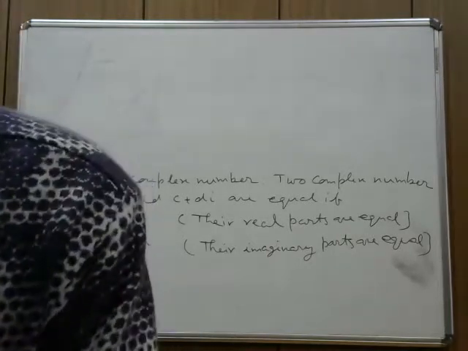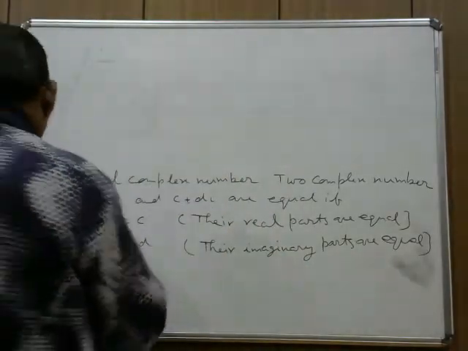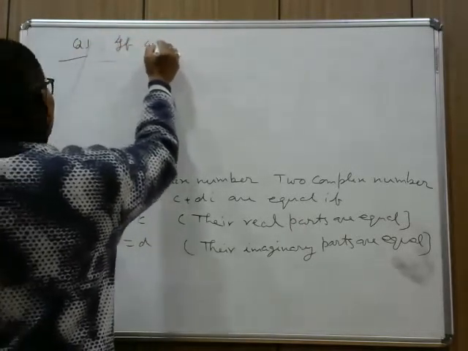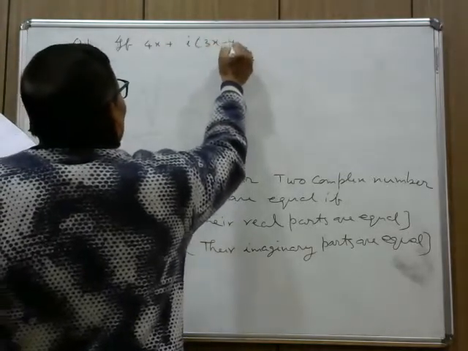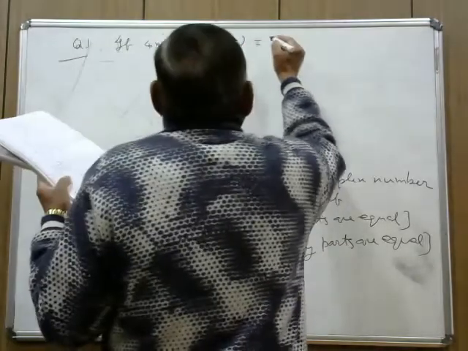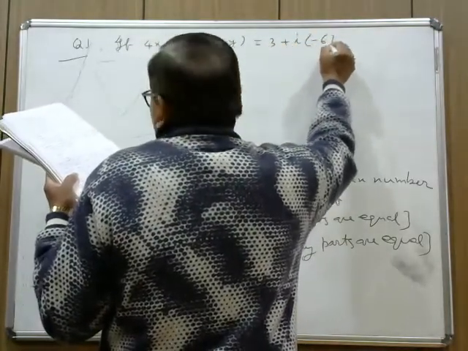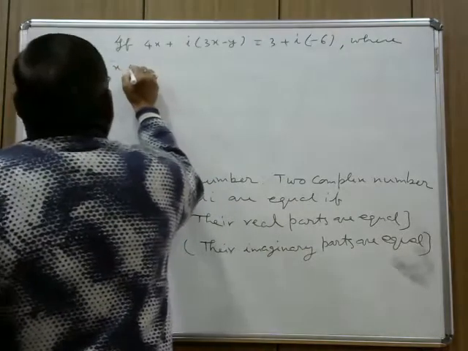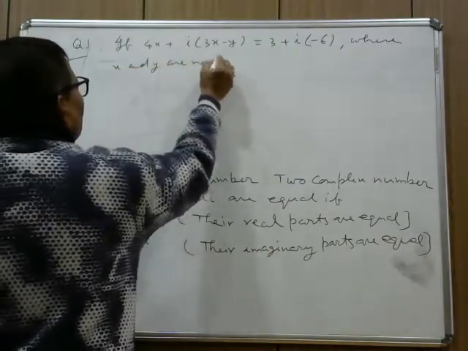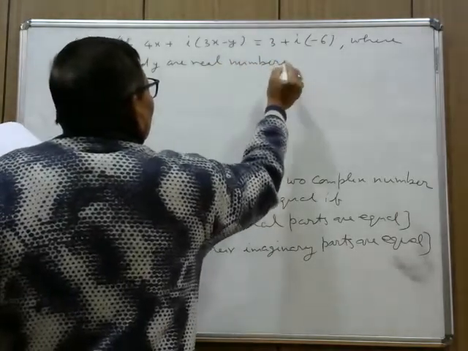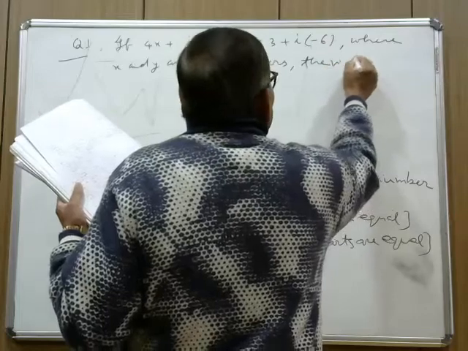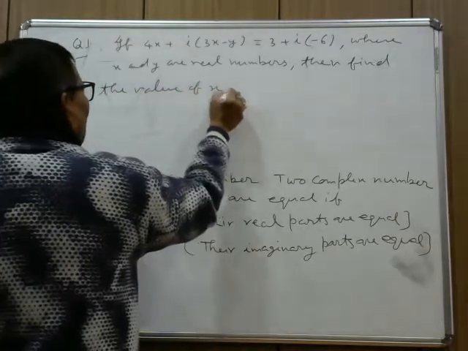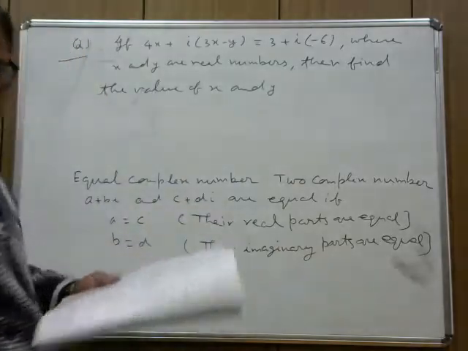Question 1: if 4x plus i into (3x minus y) equals 3 plus i into (minus 6), where x and y are real numbers, then find the value of x and y. So this is the question.